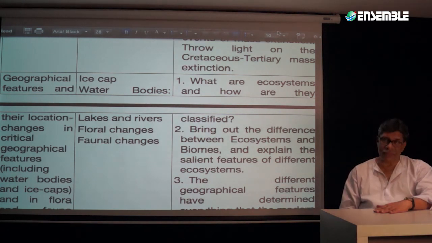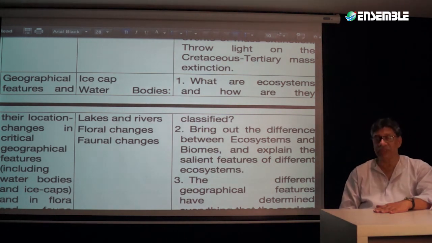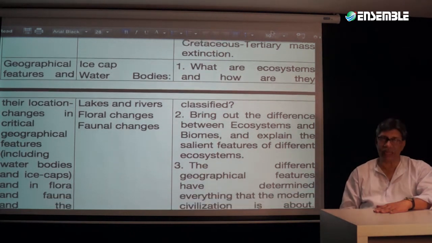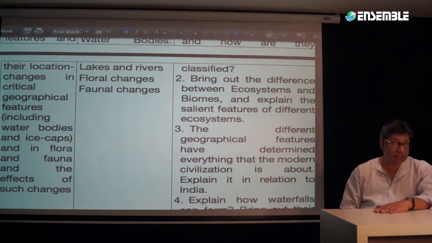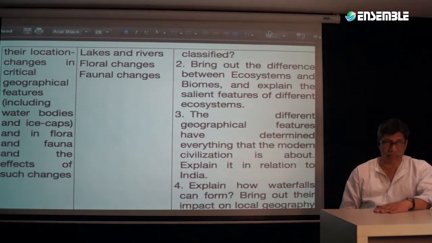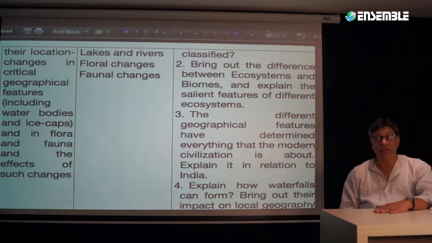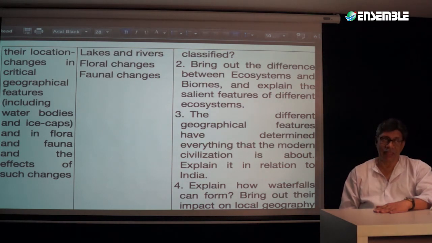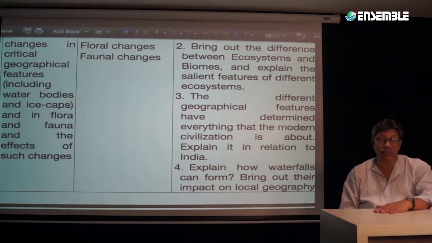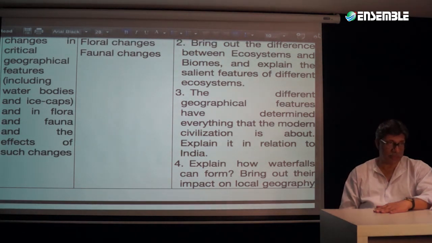So consequently, the question begins with one of the geographical features. Question number 1: what are ecosystems and how are they classified? Both of them. And we are talking about this as no mismatch because questions on this topic have not been asked. We are not saying that questions can never be asked. We are saying that these are the types of topics from which questions are always likely to be asked. Then, bring out the difference between ecosystems and biomes and explain the salient features of different ecosystems.